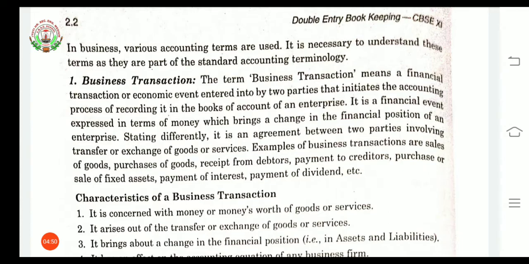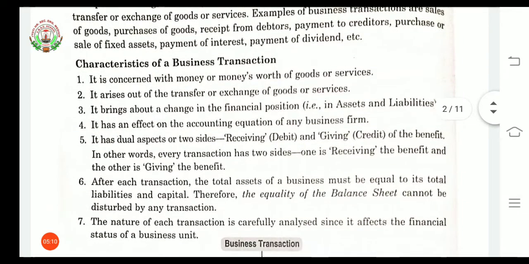So in this manner, receipt from debtors, payment to creditors, purchase or sale of fixed assets, payment of interest, payment of dividend, etc. will come. Now the meaning of dividend is that it is a part of the profit of shares that is paid to shareholders. Now down here we have some characteristics of a business transaction.